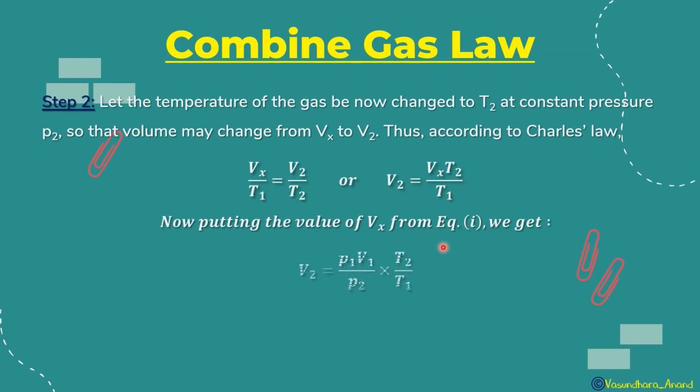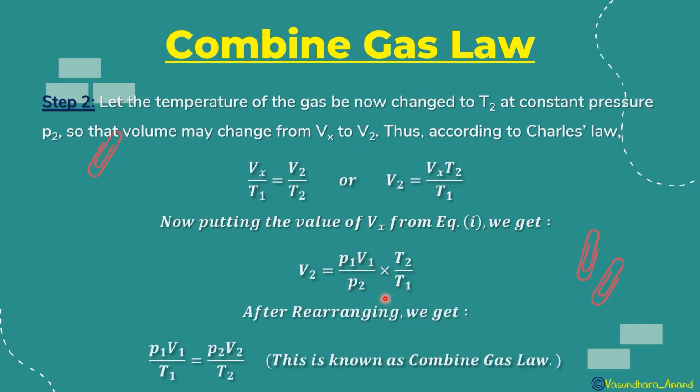V2 is equal to P1 V1 upon P2 times T2 upon T1. After rearranging, we get P1 V1 upon T1 is equal to P2 V2 upon T2. Yes or no? And this is called the combined gas law.